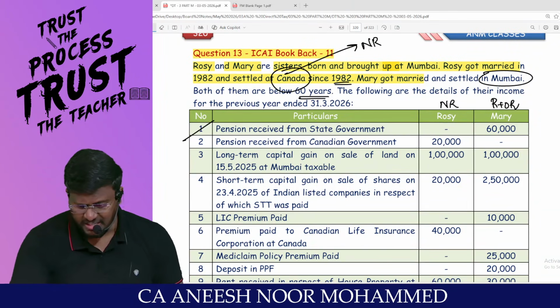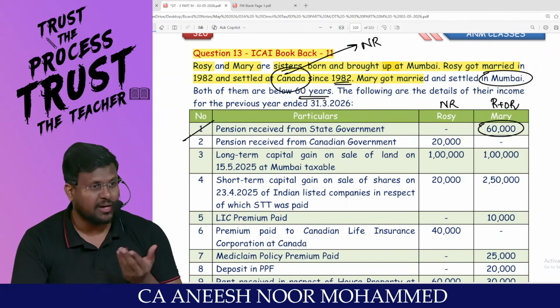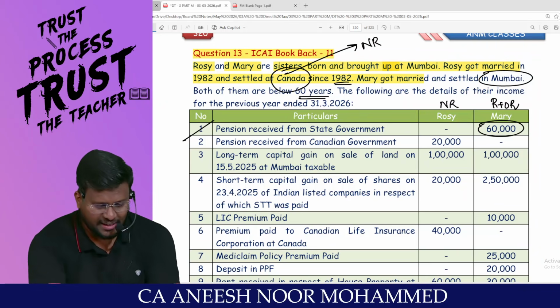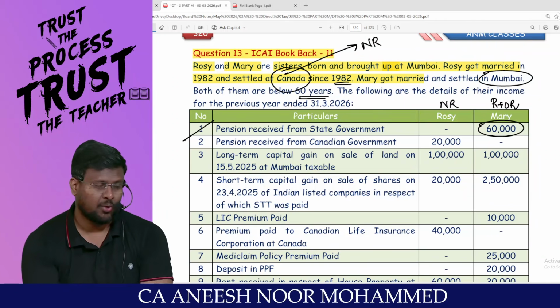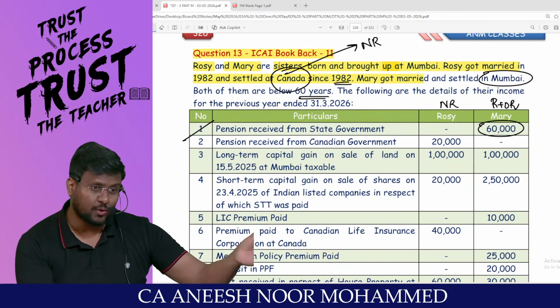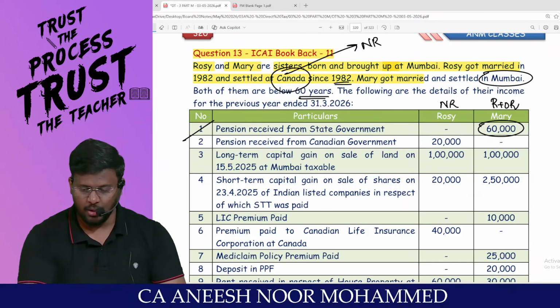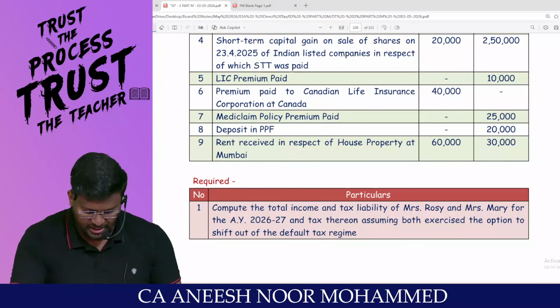Pension received from state government. Mary is getting pension from state government. Where is the state? India. Income has accrued or arisen in India. So it should be taxable under the head income from salary. Because this is not family pension. Only family pension will go and sit in IFOS. Normal pension received by the employee will be taxable under salary. Don't forget to reduce 50,000 rupees standard deduction or 75,000 rupees standard deduction.